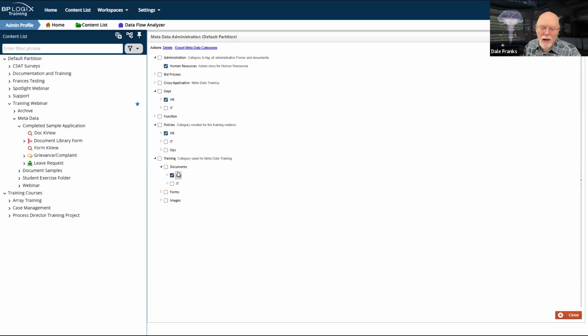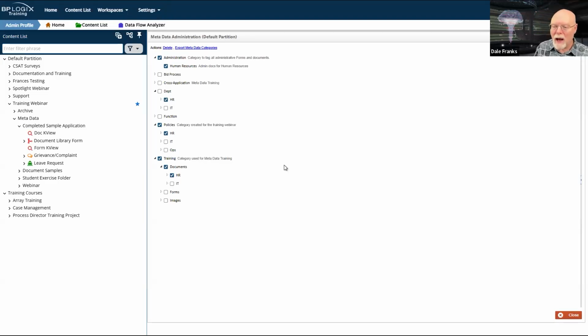And if I choose, I can assign a document to all 4 of these categories, which, by the way, also assigns them to all of these categories as well. So if I chose any of these HR categories and I had a document that had that HR category assigned to it, it would show up.